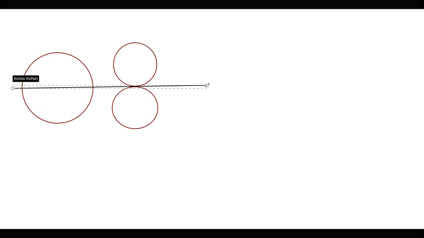Determine the coefficient of restitution.